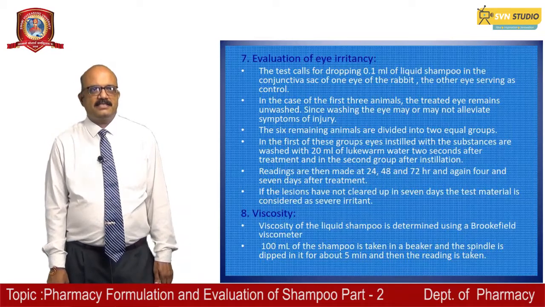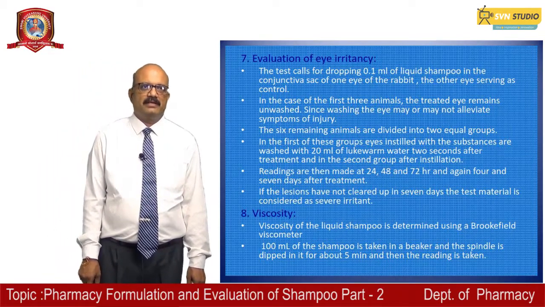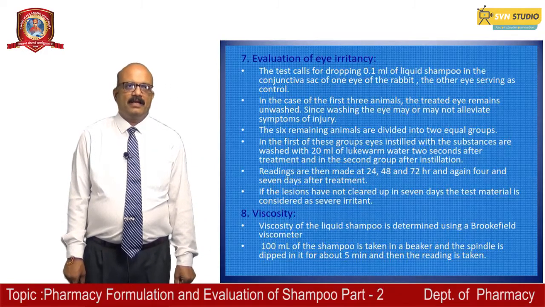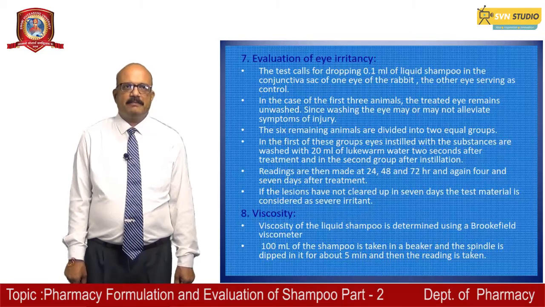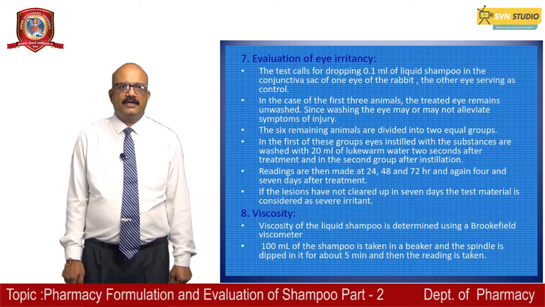The next parameter is the evaluation of the viscosity. Viscosity of the liquid shampoos is determined using a Brookfield viscometer. 100 ml of the shampoo is taken in a beaker, and then a spindle is dipped in it for about 5 minutes, and then the reading is taken.